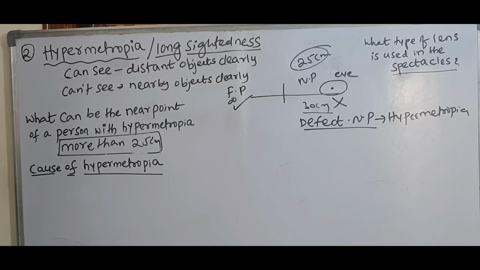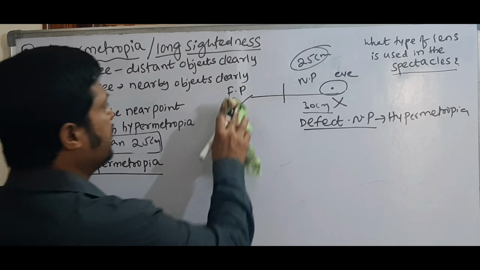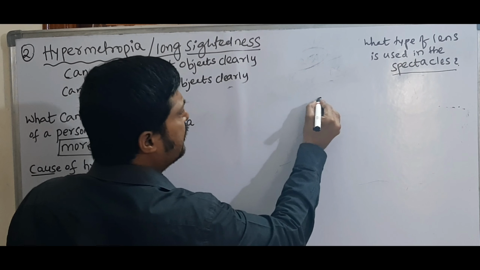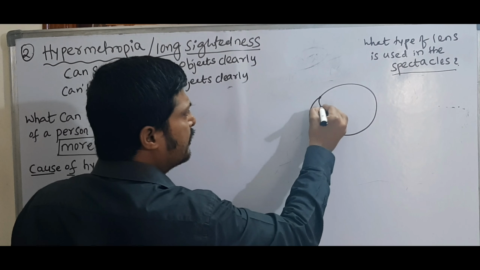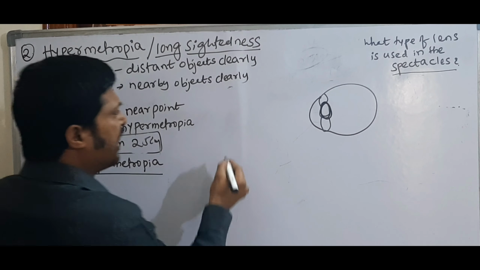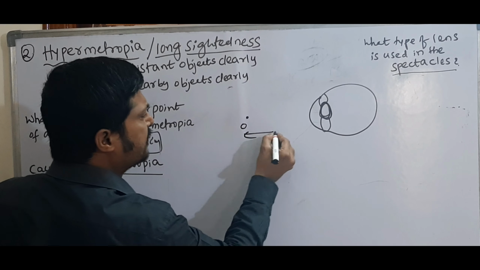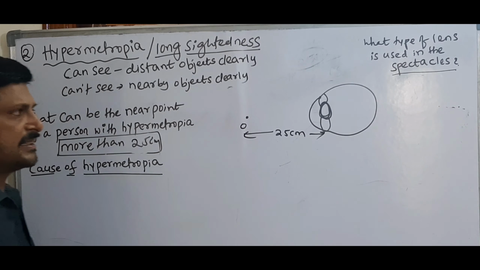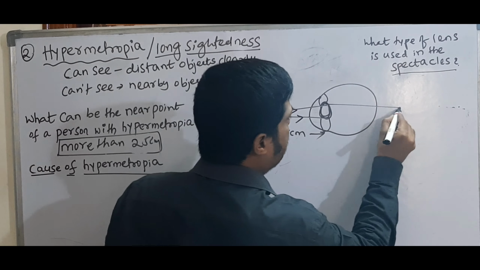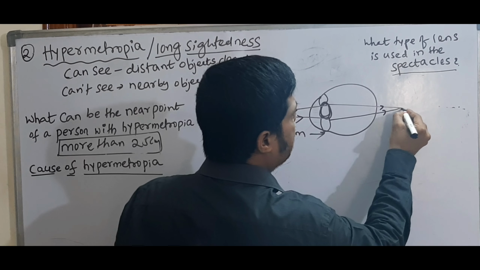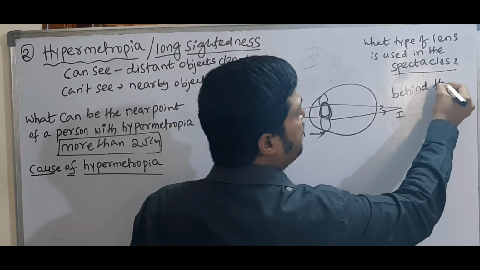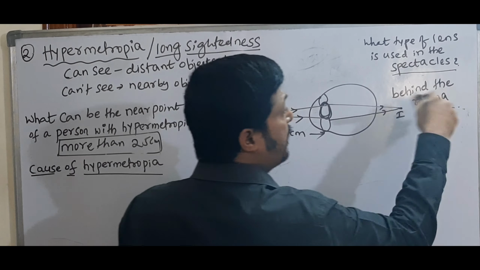Then see here, what is the cause of hypermetropia? See here, if the object is placed at 25 centimeters, the image is formed behind the retina.